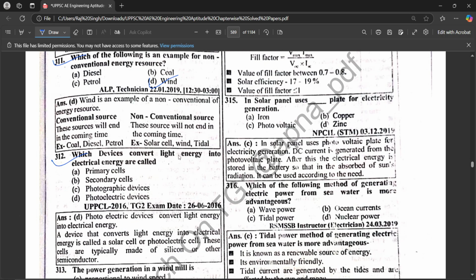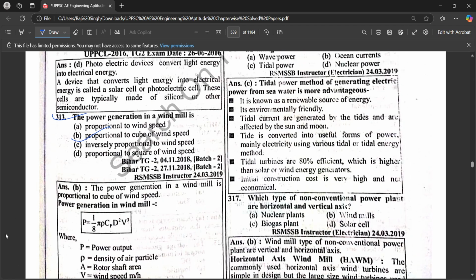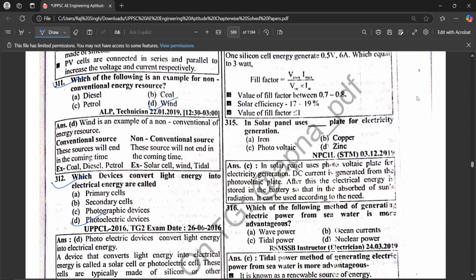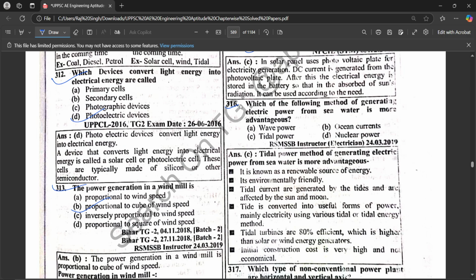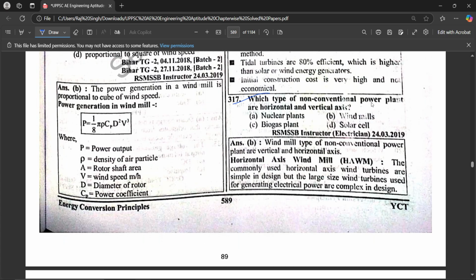Which device converts light energy into electrical energy? Photoelectric device. The power generation in a windmill is proportional to cube of wind speed. Which of the following areas is preferred for solar power plant? Hot and arid region. The plate in solar panel used for electricity generation is photovoltaic. Which of the following methods of generating electric power from seawater is more advantageous? Tidal power. Which type of non-conventional power plant has horizontal and vertical axis? Windmill.